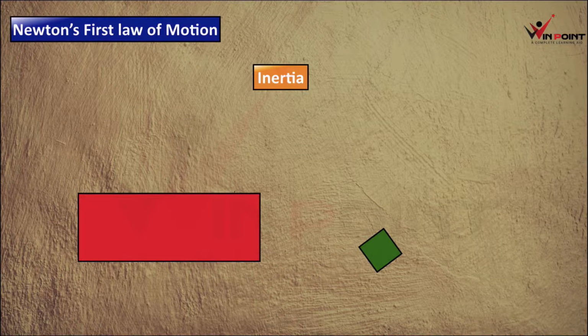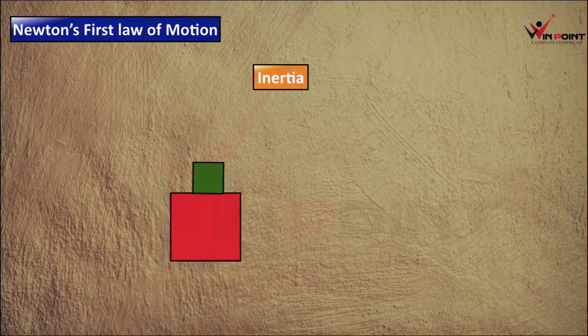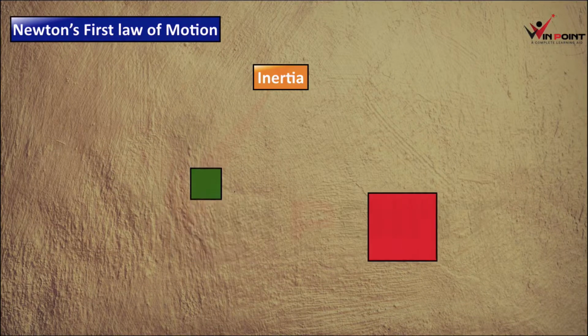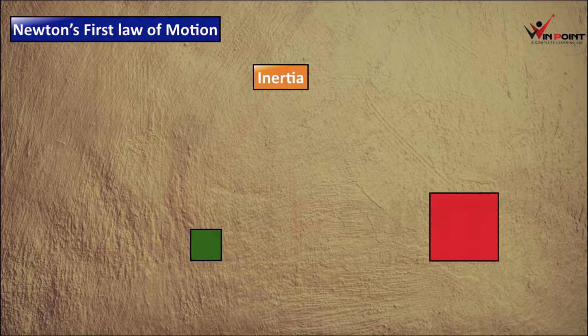We can go for the next one, inertia of rest. Now the green box and red box are at rest, no movement. Suddenly we take the red box out. We are going to make a movement in the red box. What is going to happen? The green box fell down because it was not ready to change its state of rest. It was at rest, no movement. The green box needs to continue with that state of rest. This property is known as inertia of rest.